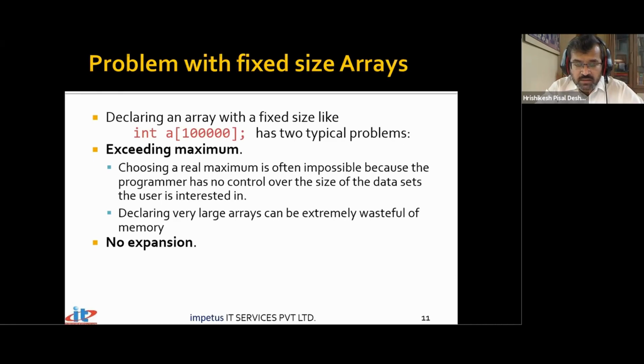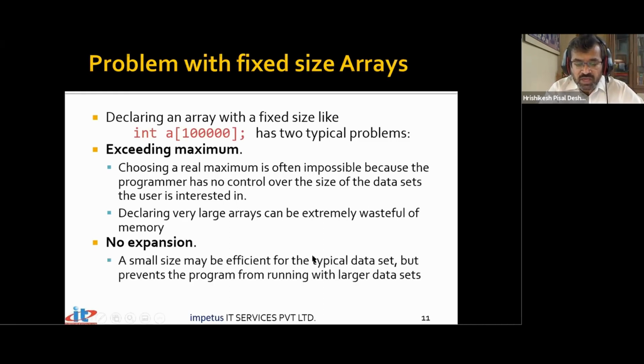And second, in case I create an array and I want to extend its size, say I create an array of size 10, normally required to store only 10 elements, and now for some reason I want to store the 11th element. Once created, array size cannot be changed. I cannot increase, neither can I decrease. Once created, the size is going to remain fixed. So the expansion concept is not possible with an array. A small size may be efficient for a typical data set, but prevents the program from running with a large data set. If I want to extend the size of an array after it has been defined, that's impossible.